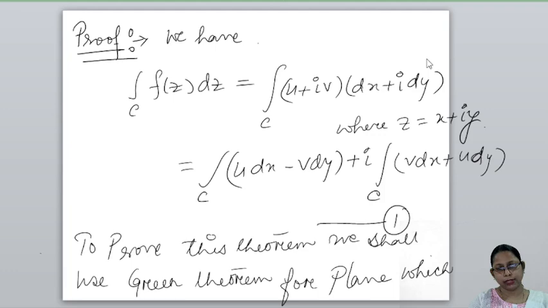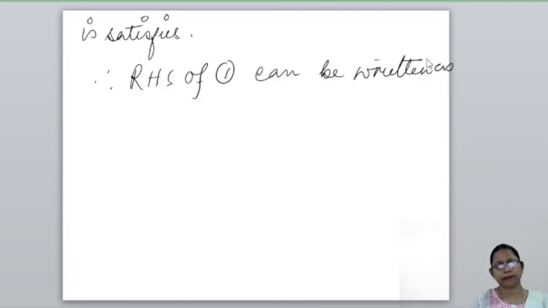What is the right hand side of 1? That is the integral of u dx minus v dy.